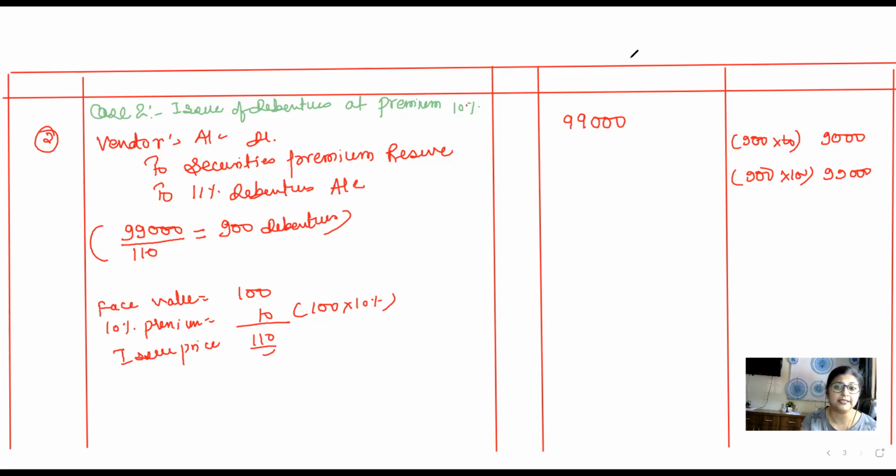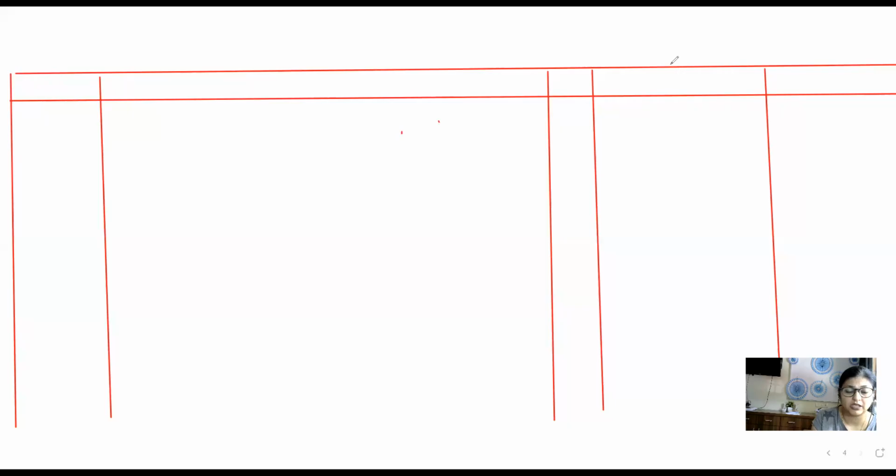Now we will be doing case 3. Under case 3, debentures are issued at discount, and discount of 10%.